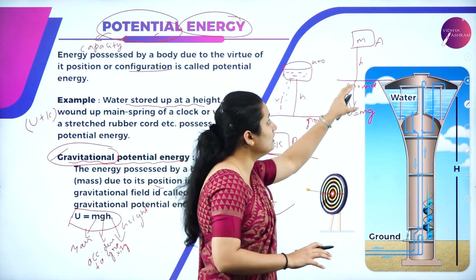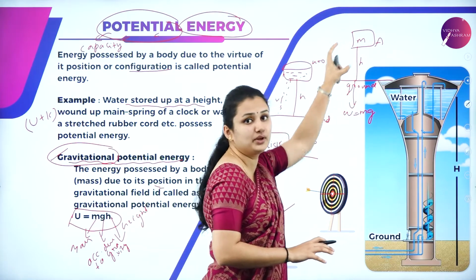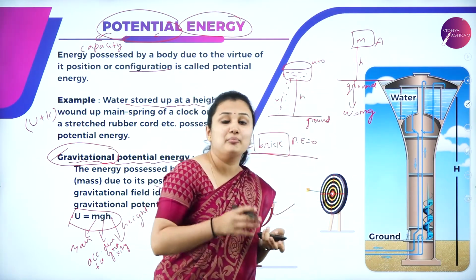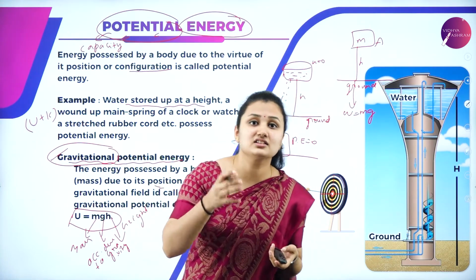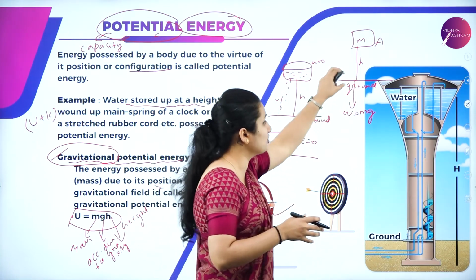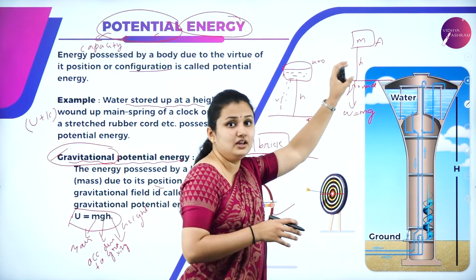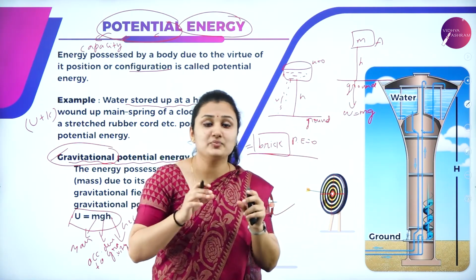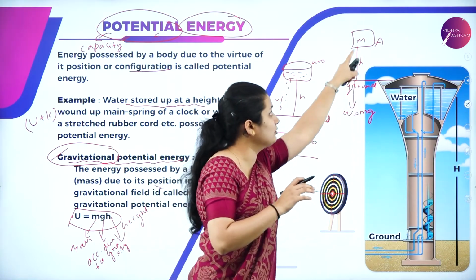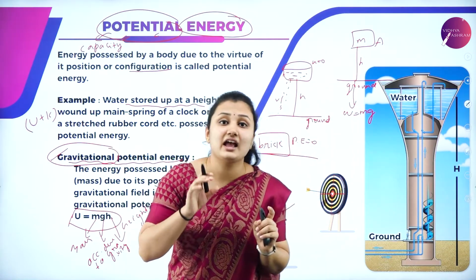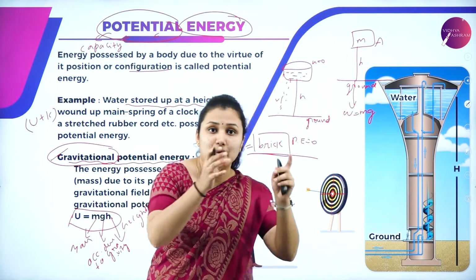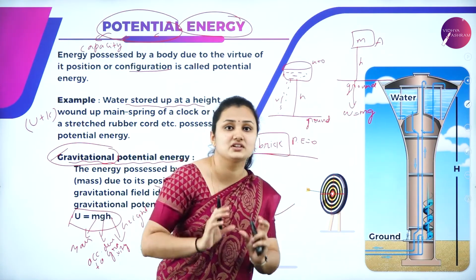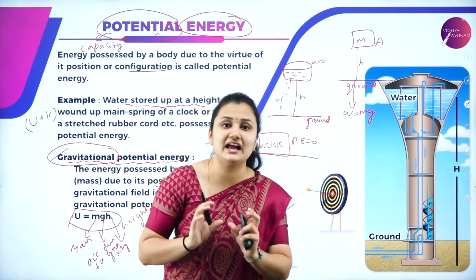Now I have to lift this object A to a certain height, so I have to apply a force against gravity to lift the object to height h. When the object is displaced from the ground to a certain height, I can say work has been done. I am applying a force to raise the object to height h.